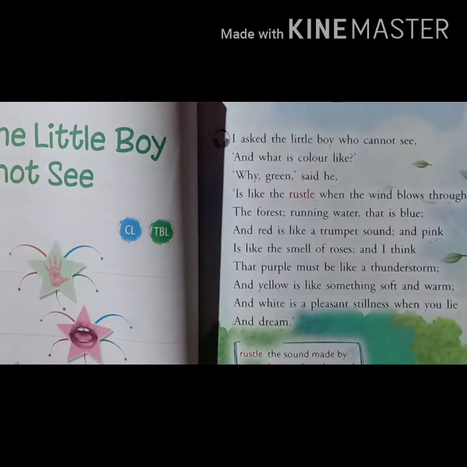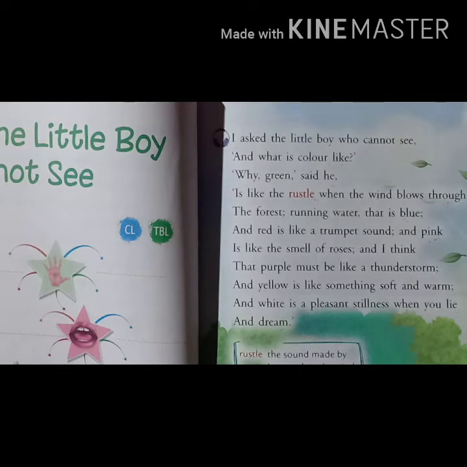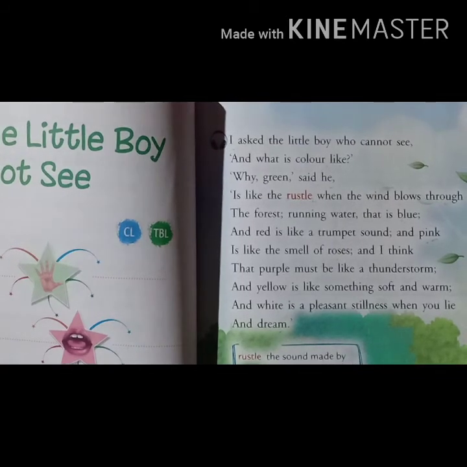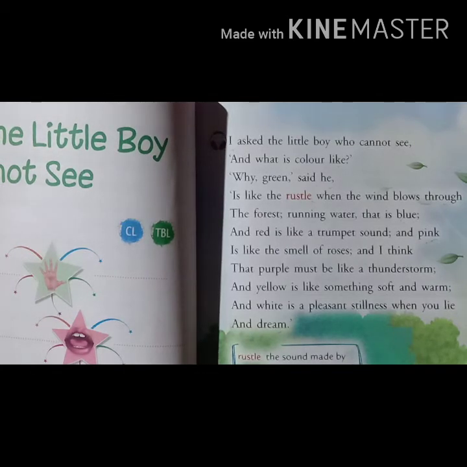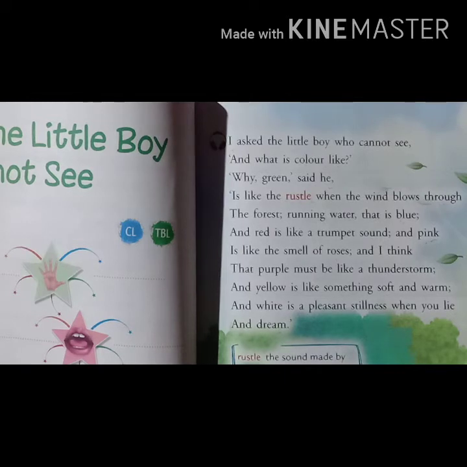So we completed the pronunciation of each and every word. So now I'm going to explain the stanza. Here you can see the poet is asking the little boy who is already blind. Now the question of the poet is, what is color like?